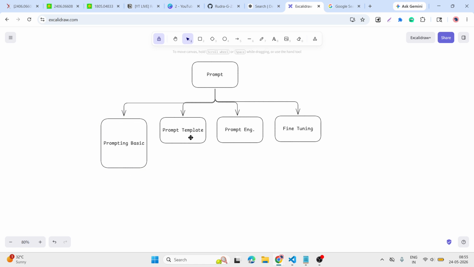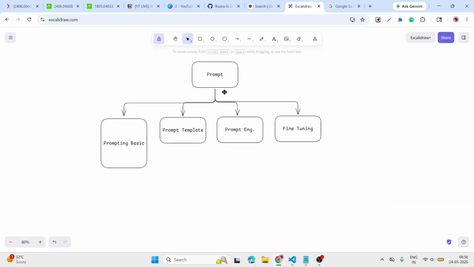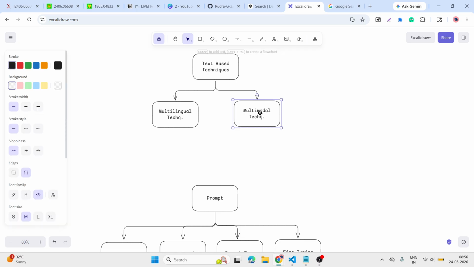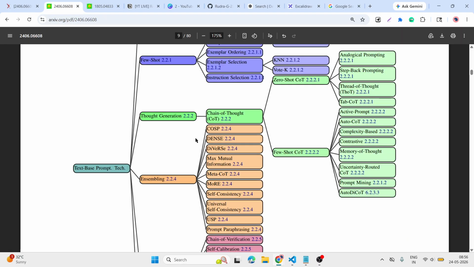Then we go to the templates, and we understood a few prompt engineering techniques, also text-based prompt engineering, because we are covering this part, multimodal techniques. For now we learned only English, mostly English-based output and input.